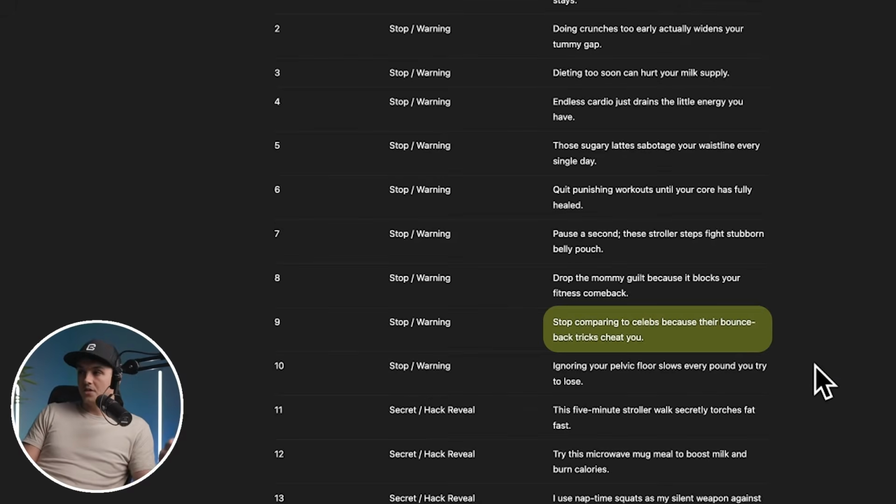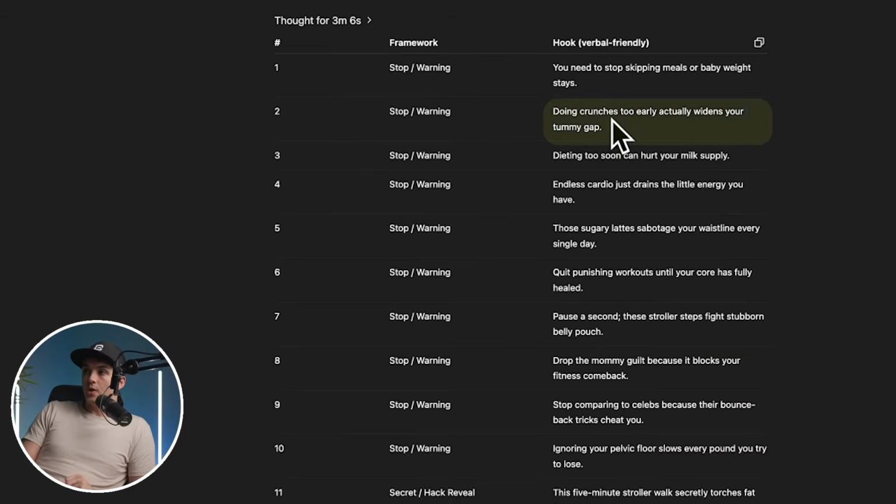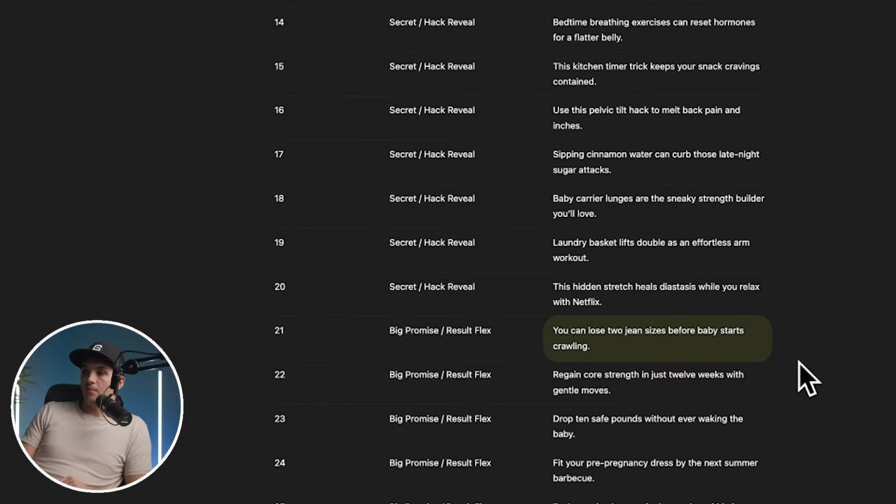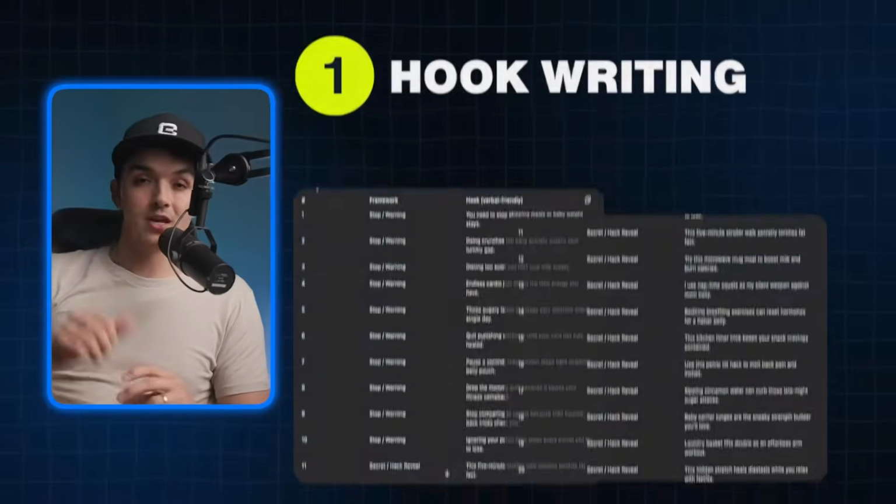"Stop comparing to celebrities because their bounce back tricks cheat you." "Doing crunches too early actually widens your tummy gap." "Here's how to lose 2 jean sizes before baby starts crawling." My goodness, can you feel the difference? And folks, that is just use case number 1 of writing hooks.